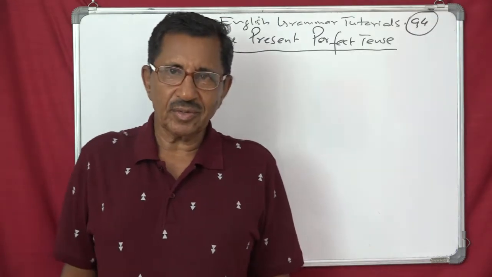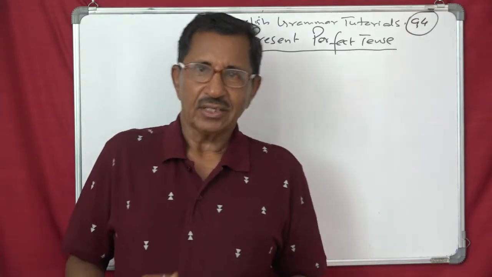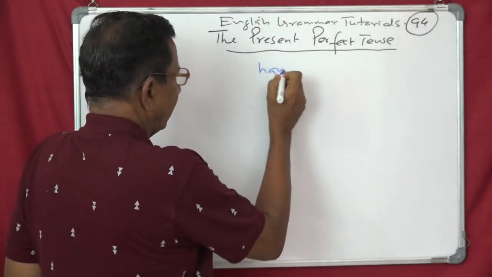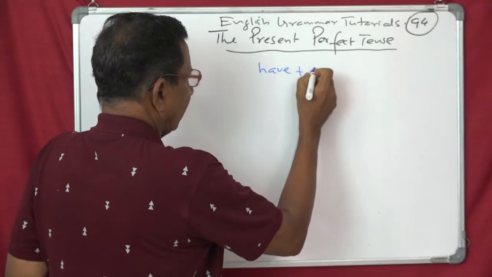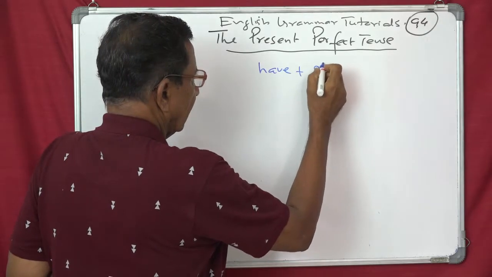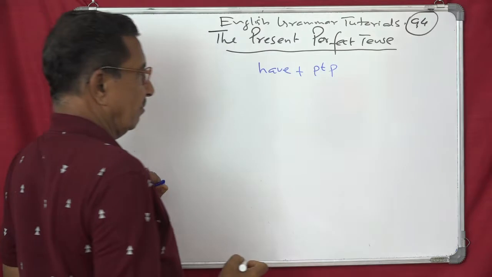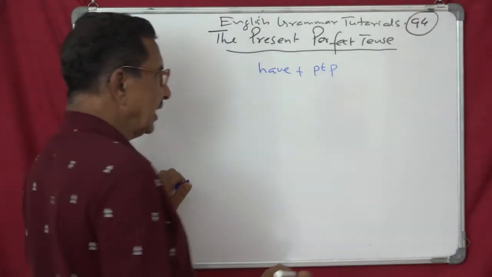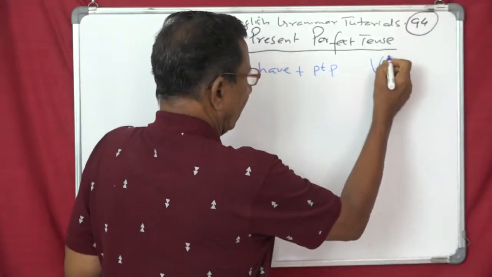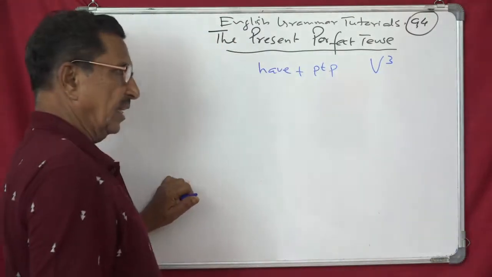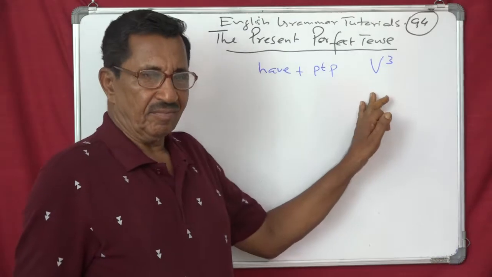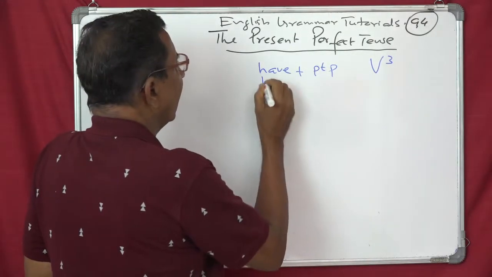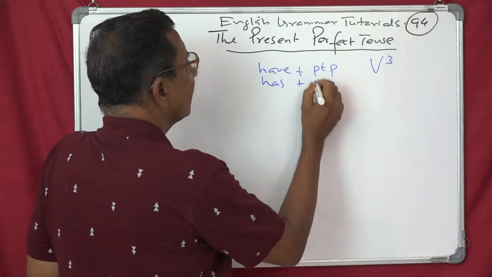So today we will do one thing, that is the form. The form is have plus past participle. Sometimes in some books you will find V3, verb, third form of the verb. V3 means third form of the verb. So have plus past participle or has plus past participle.